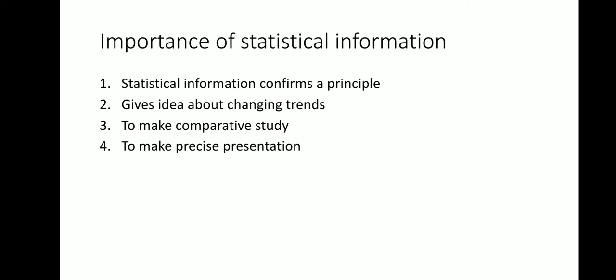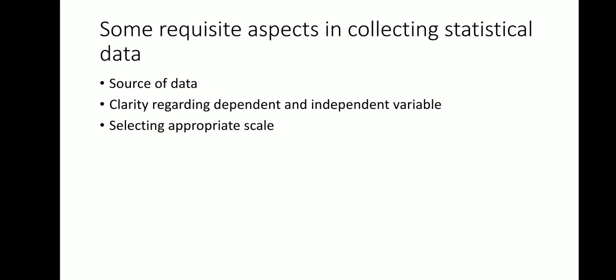Statistical information is nothing but when you present any information in numerical form. It has numbers in it. Number 3, to make comparative study: comparison can be done much more easily. And number 4 is to make precise presentation. Over here you can present the information briefly.